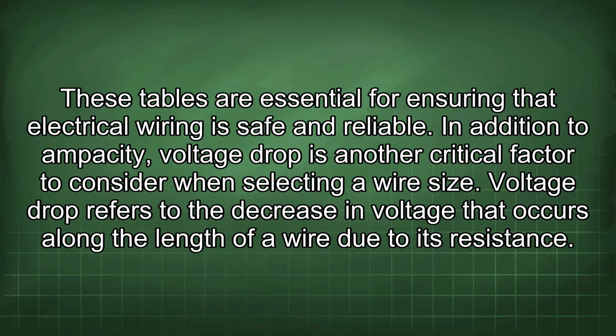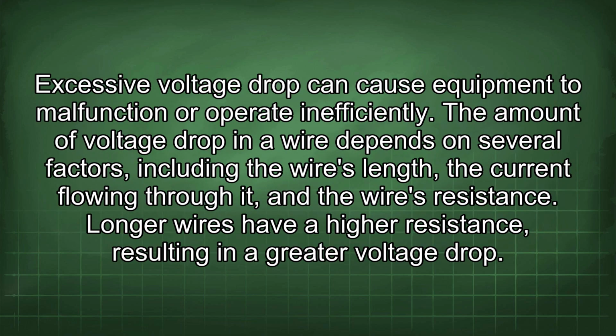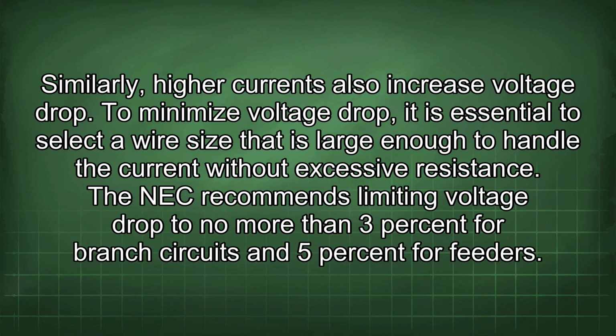In addition to ampacity, voltage drop is another critical factor to consider when selecting a wire size. Voltage drop refers to the decrease in voltage that occurs along the length of a wire due to its resistance. Excessive voltage drop can cause equipment to malfunction or operate inefficiently. The amount of voltage drop in a wire depends on several factors, including the wire's length, the current flowing through it, and the wire's resistance. Longer wires have a higher resistance, resulting in a greater voltage drop. Similarly, higher currents also increase voltage drop.